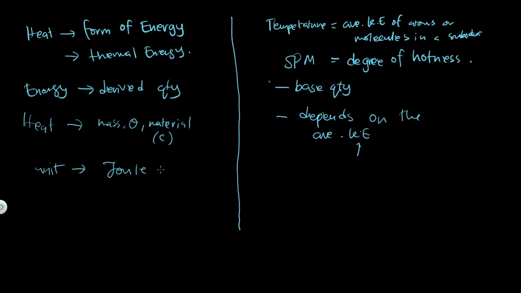And then, since heat is energy, the unit for energy is joule. Temperature, the SI unit for temperature, we know that it is Kelvin, or the absolute temperature, where the symbol is K.